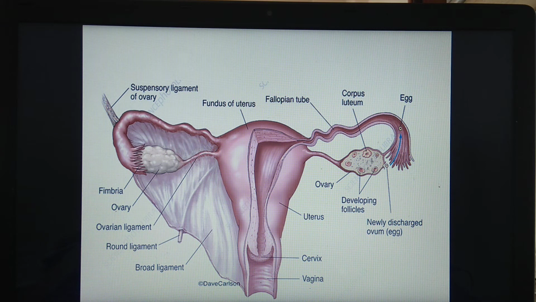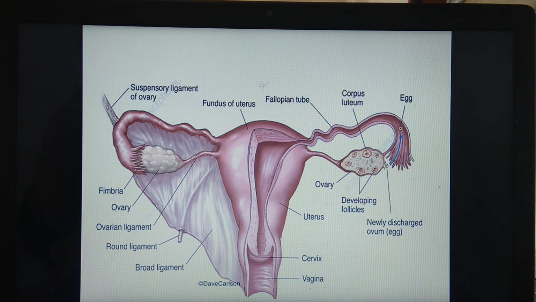Now these sperms reach up to the ampulla. So the sperms which were deposited into the vagina, because of their capacitation, start moving and move up to the ampulla region of the fallopian tube. This is the ampulla region of the fallopian tube. After capacitation, within 5 minutes, they can move up to the ampulla region. And these sperms in the system can remain viable for 24 to 48 hours.